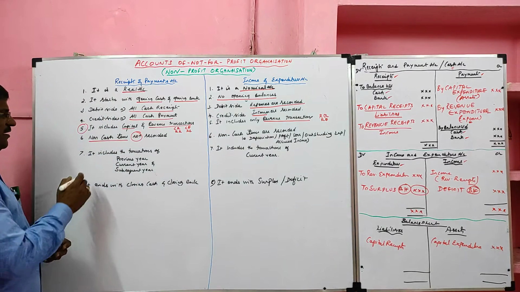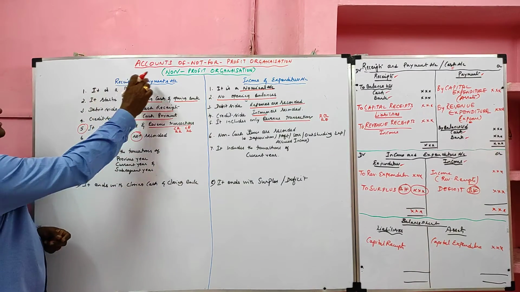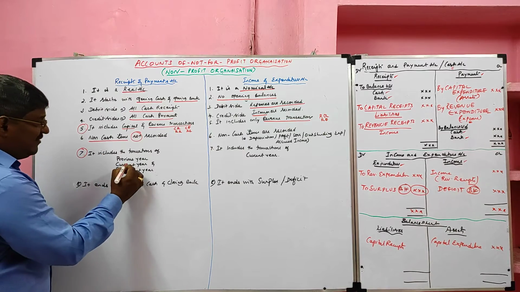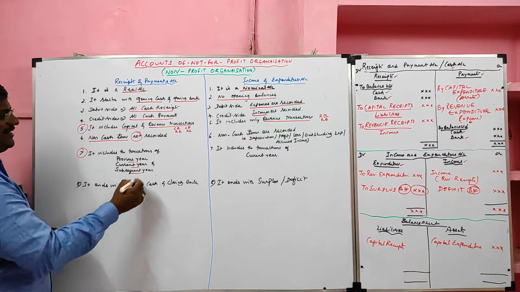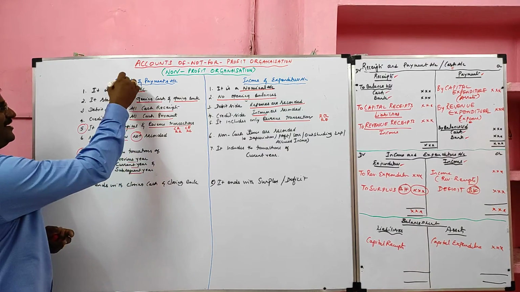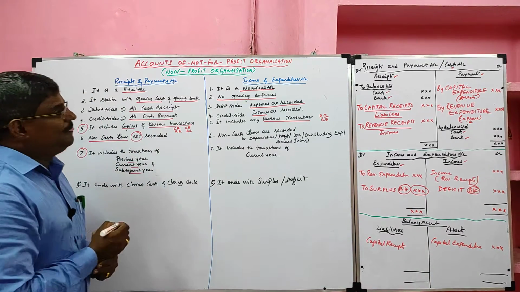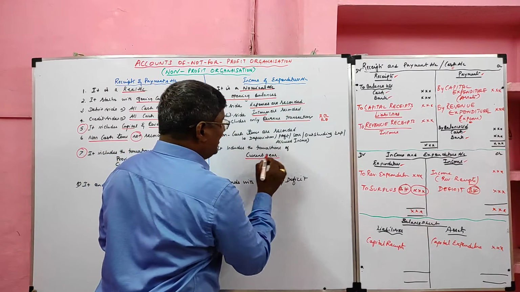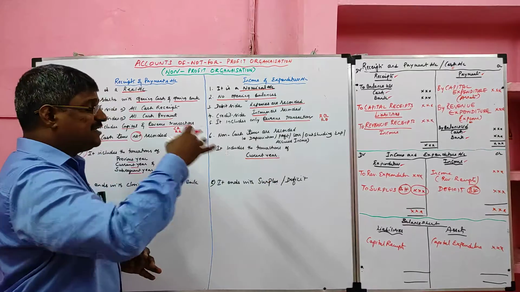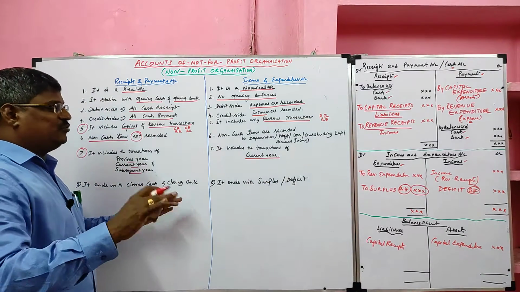Then seventh one, very, very important. In receipts and payment account, previous year transactions, current year transactions, subsequent year transactions, all are recorded. But income and expenditure account includes only current year transactions. So previous year and subsequent year transactions are to be excluded.